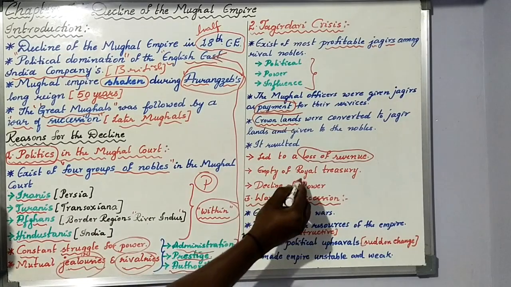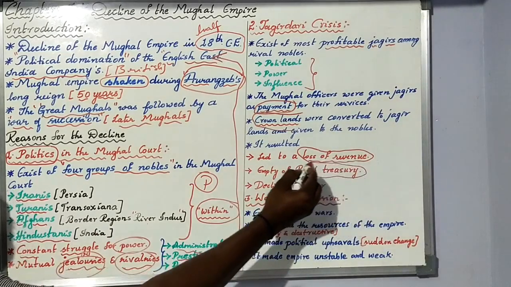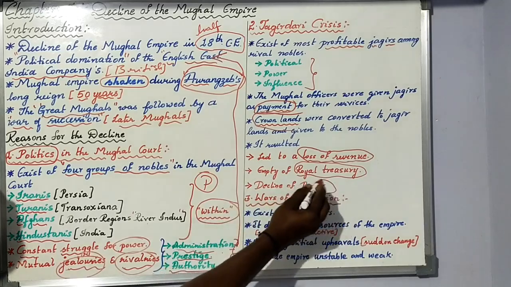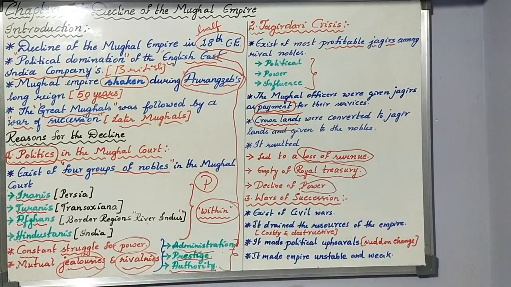Then slowly the royal treasury became empty, there was no money at all. And that caused the decline of power. Okay, so this is the jagirdari crisis, which caused the decline of the Mughal empire.